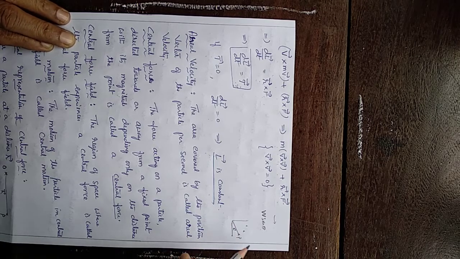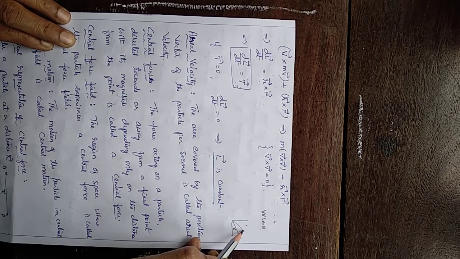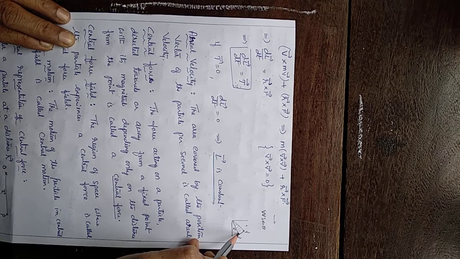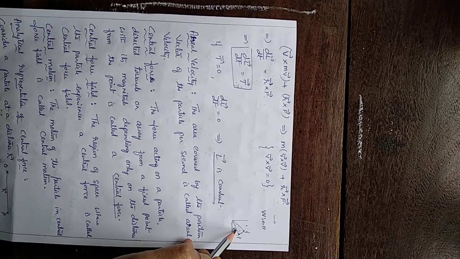Aerial velocity means, suppose this is the next position, say P dash. When the particle moves from P to P dash, it has covered this much area. If this area is covered in 1 second, then that is called aerial velocity.